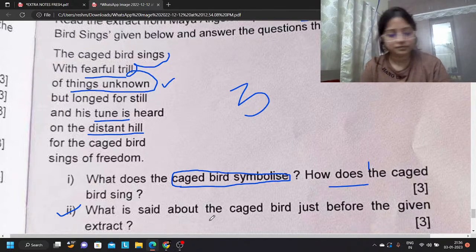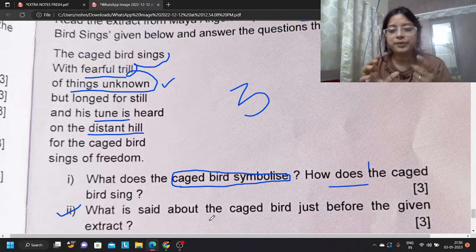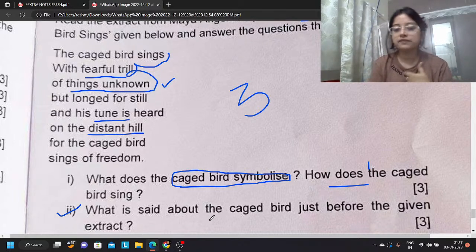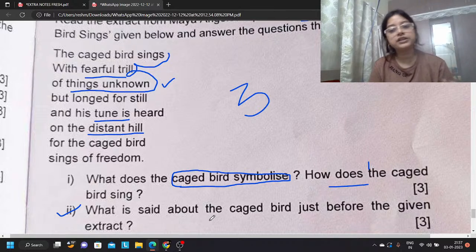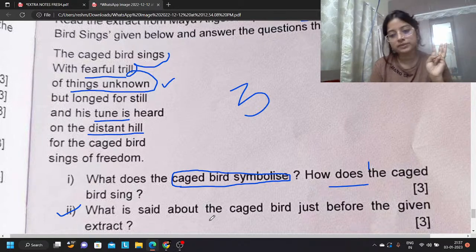First, we can write that the caged bird looks down its narrow cage. It is deprived of all freedom. The African Americans are deprived even of their voting rights and every single right. So they are symbolized like the caged bird whose wings are clipped and feet are also tied, so that they are doubly deprived. They are not just put in a cage, but its wings are clipped and its feet are also tied, so that in no way does it get freedom. Second, third point, we can say that it is angry because of being deprived of freedom, because every single person wishes for freedom. First 3 points done.